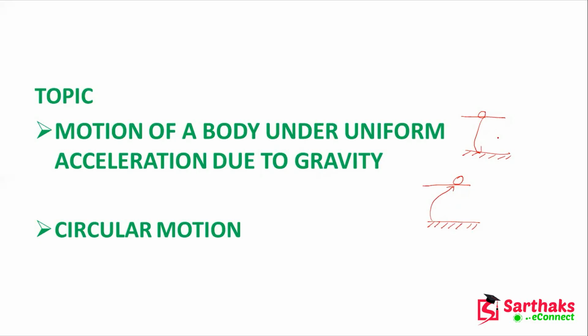So for the first case, when you are throwing the ball from a height to the ground, at that time what will be the acceleration? And the second condition, you are on this ground and you are throwing a ball upward. At that time what will be the acceleration due to gravity? And another thing we'll discuss is circular motion. That means if an object is following this circular path, at that time what will be its velocity, what will be its speed. So all these things we'll discuss.